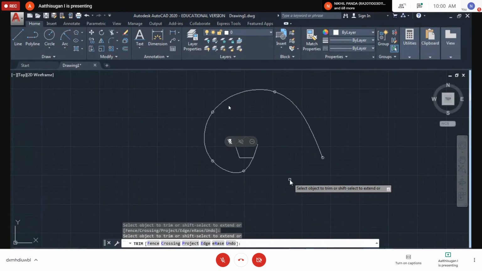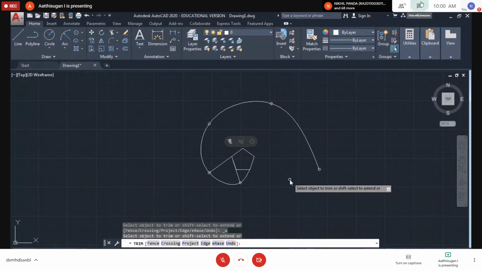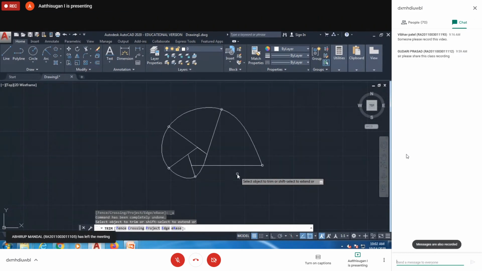Sir, please explain the trim command, like how you are using it. Trim is simple. Just see, if a line is there, use trim: TR double enter.